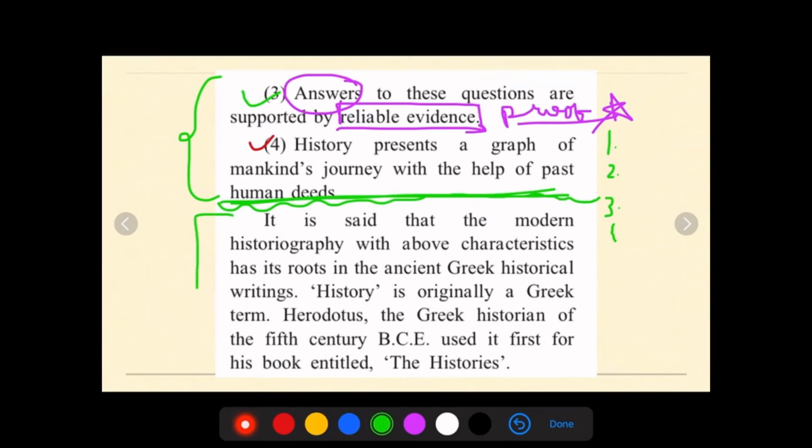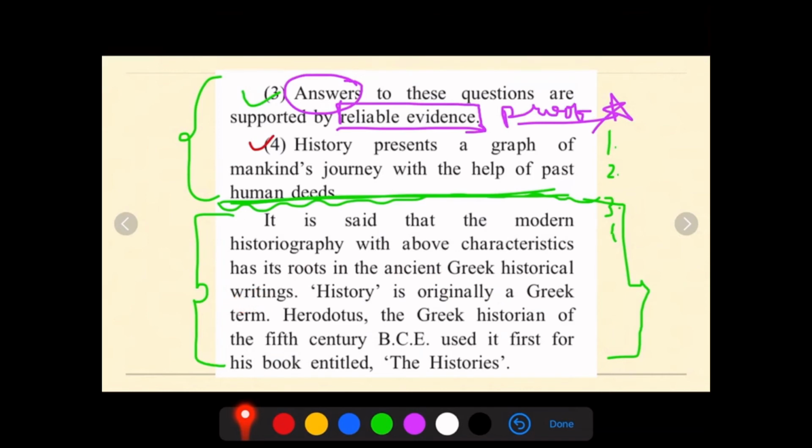Now over here there is another paragraph given about a great scientist and his discoveries, which is Herodotus, who is also known as the father of history. So let us study about this. It is said that modern historiography with the above characteristics, means these four above characteristics, has its roots in the ancient Greek historical writings.